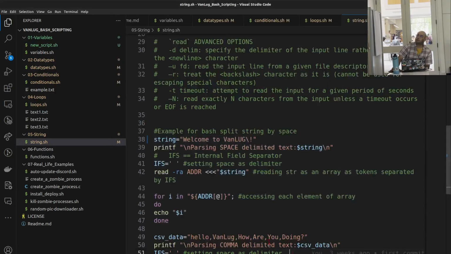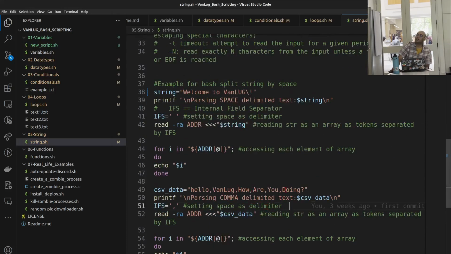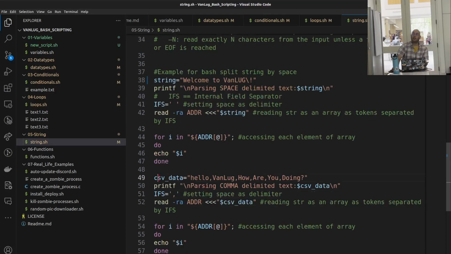All right, let's take this one. We have CSV data, which is comma separated values. Instead of spaces, there are commas, and we want to parse this one now.